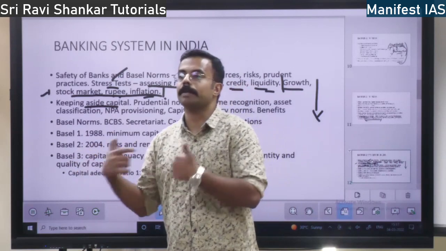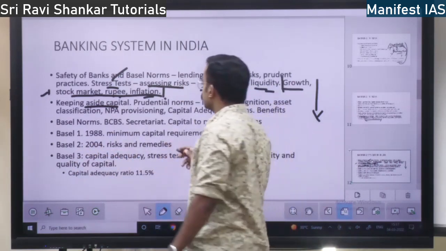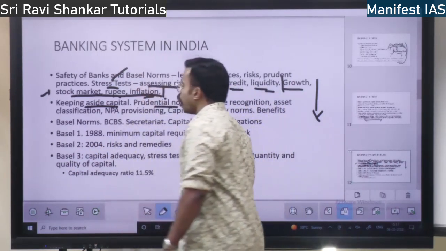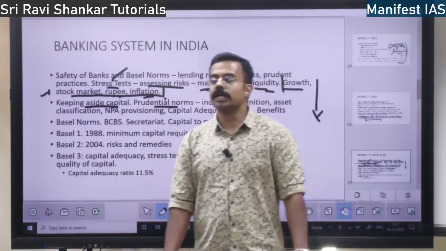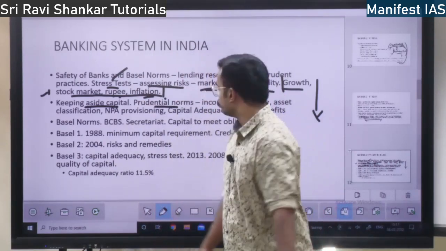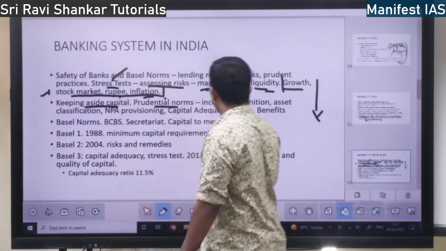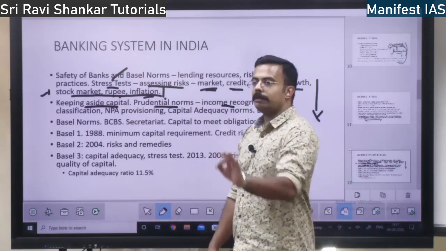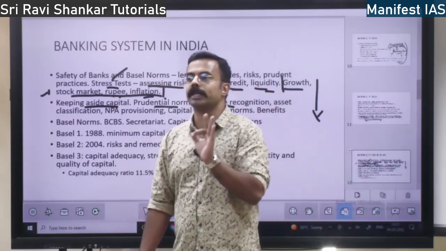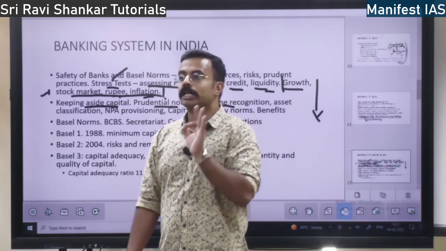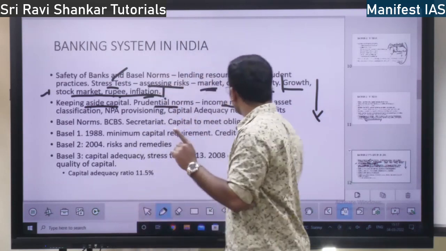So that any stress that happens, we are going to handle. That is the first thing. Next, prudential norms. I told you what prudential norms are already. One of the prudential norms is income recognition. Only people who have proper income should be given the loan. That is the first prudential norm.